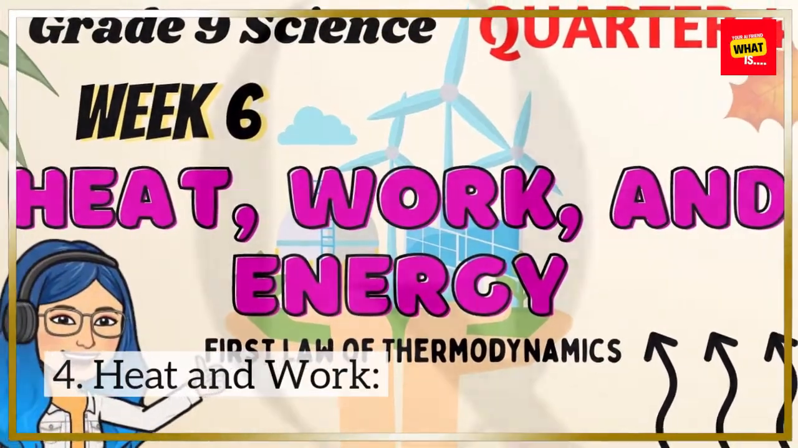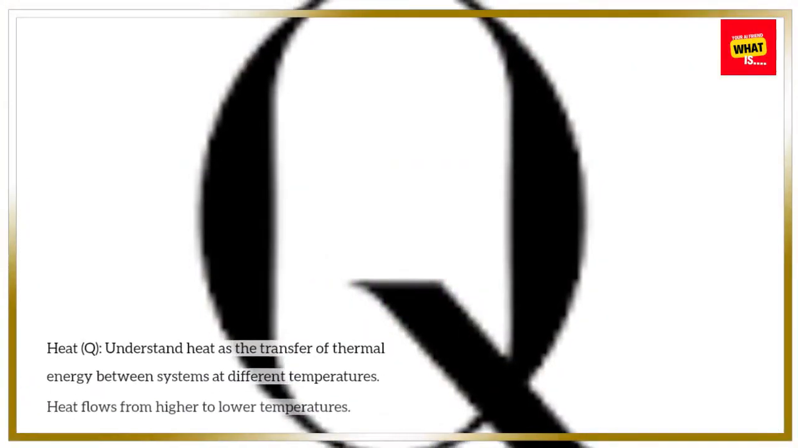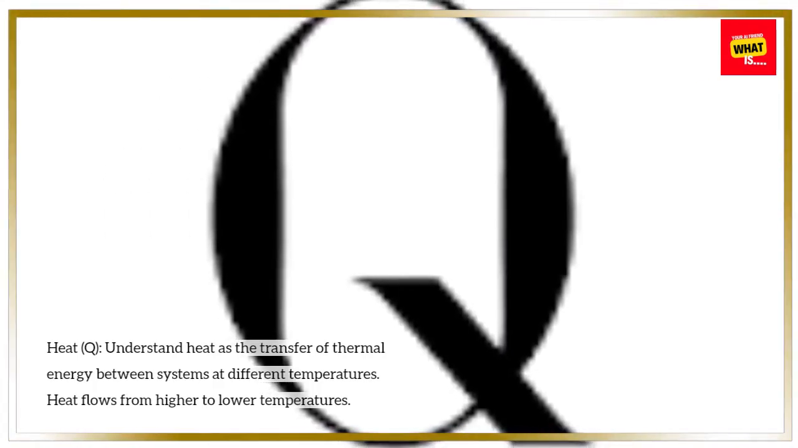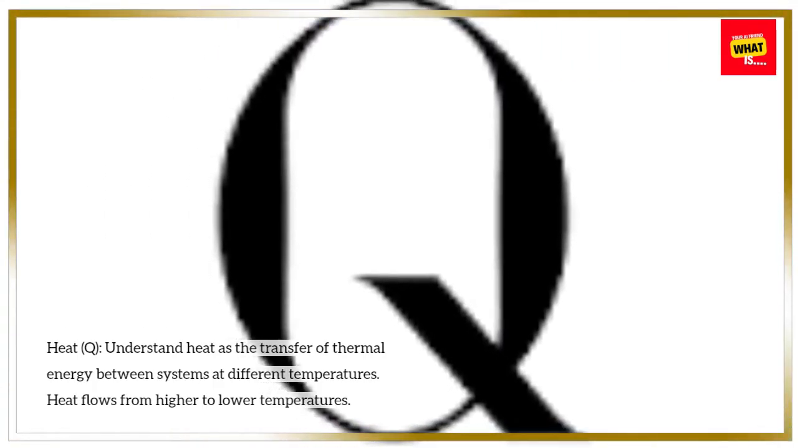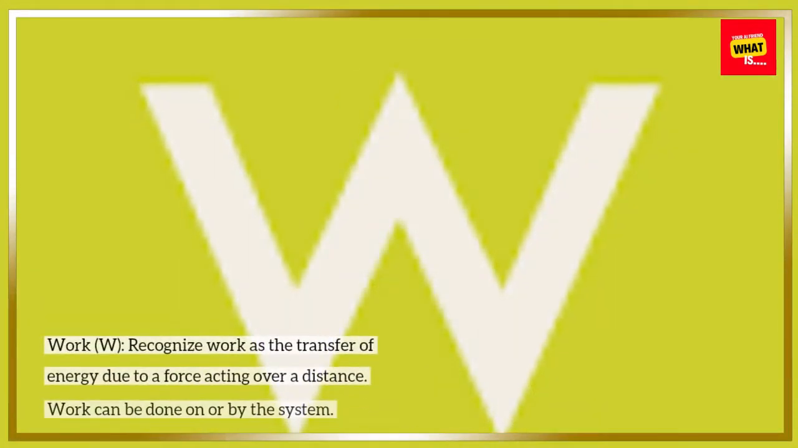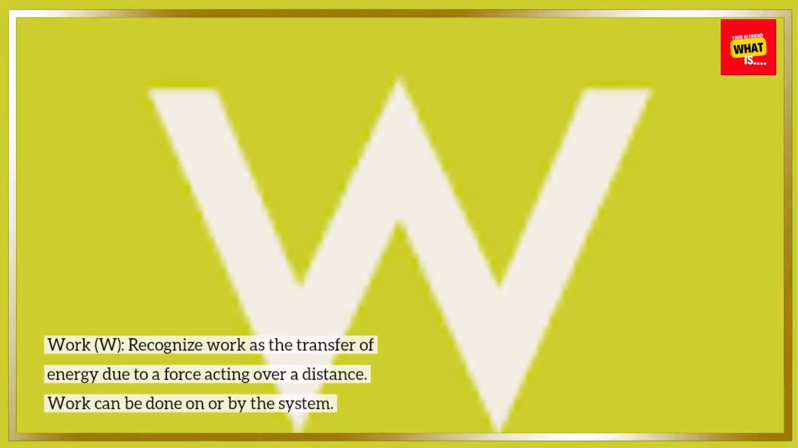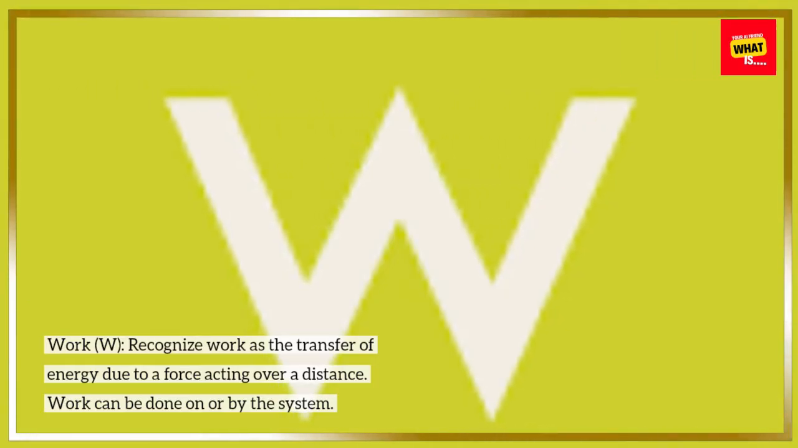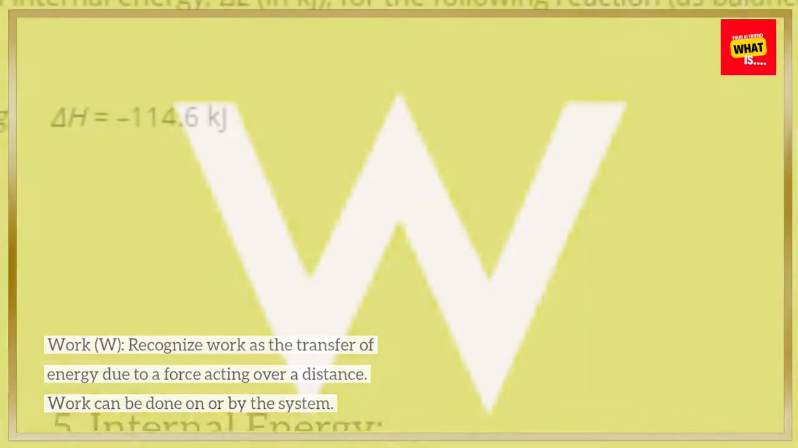4. Heat and work. Heat, Q. Understand heat as the transfer of thermal energy between systems at different temperatures. Heat flows from higher to lower temperatures. Work, W. Recognize work as the transfer of energy due to a force acting over a distance. Work can be done on or by the system.